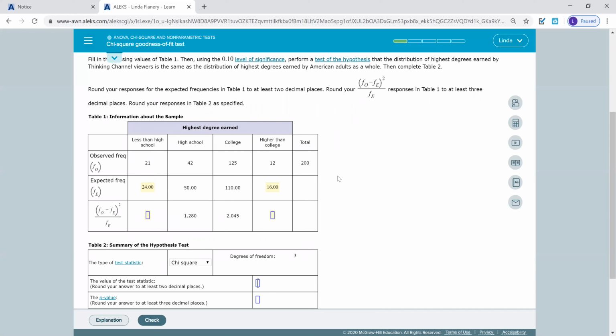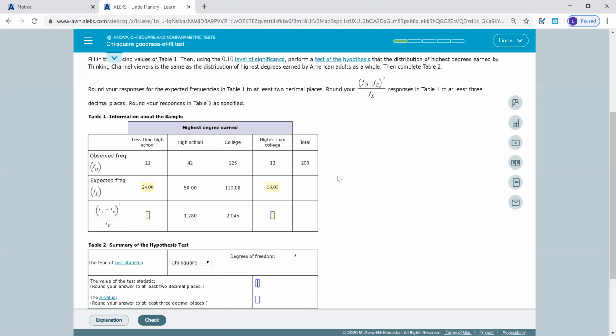And now I'm going to use my graphing calculator, and in my lists, I'm going to put my observed frequencies in list 1, my expected frequencies in list 2. So list 1: 21, 42, 125, and 12. List 2: 24, 50, 110, and 16.